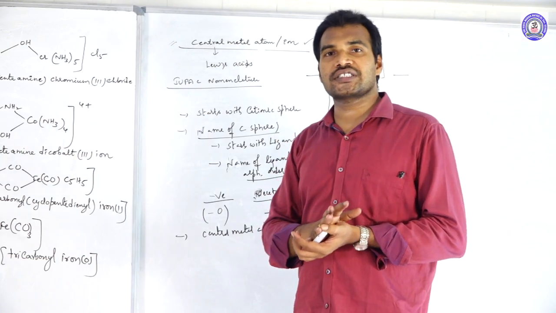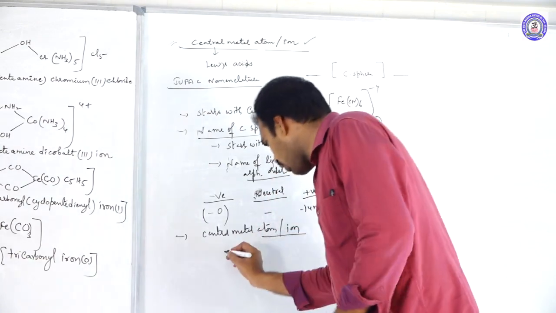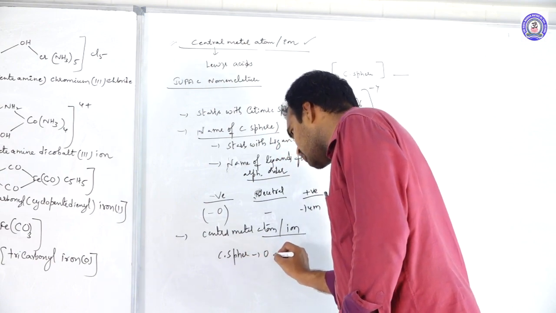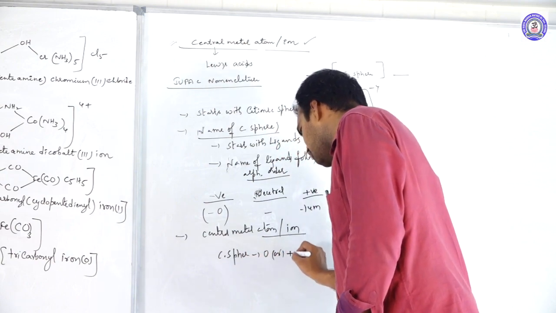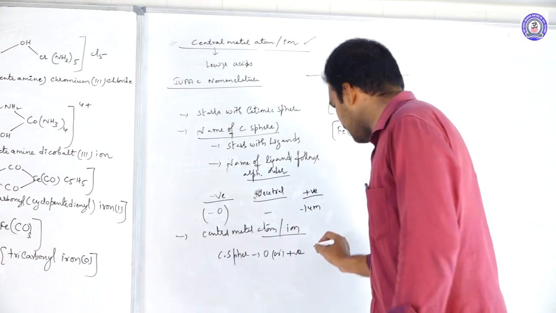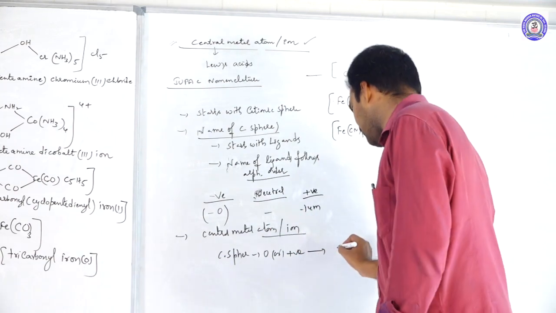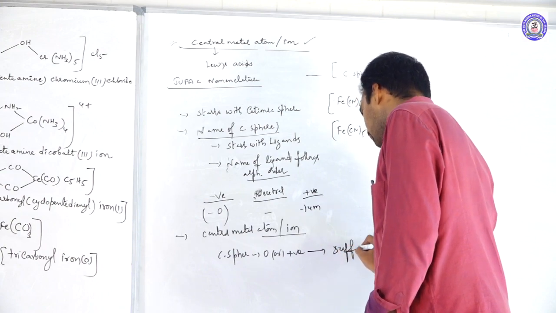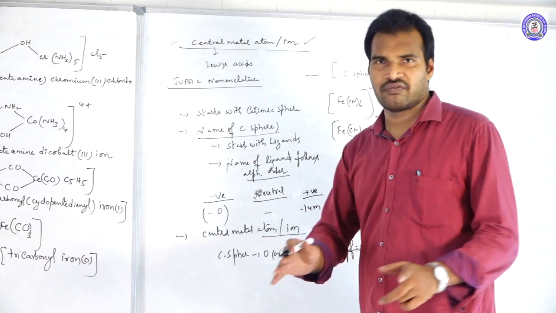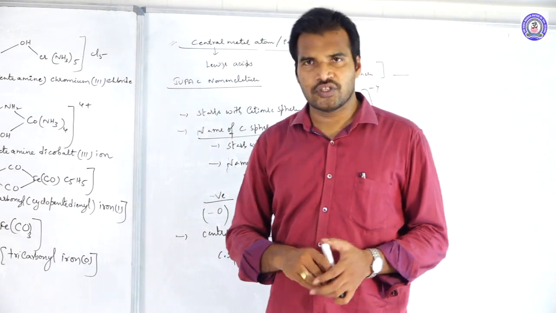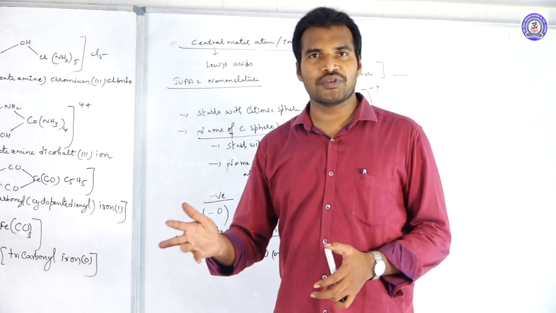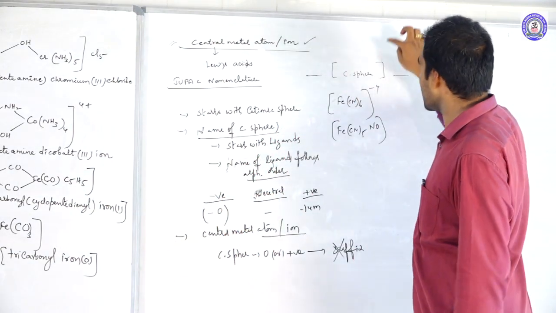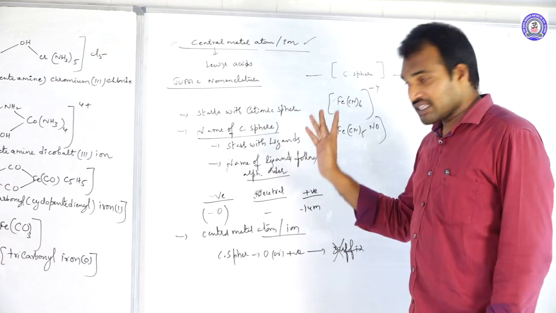If the coordination sphere has zero charge or positive charge, there is no problem. Just write the name without any suffix. For example, iron, you just write iron. Chromium, chromium, like that, when the sphere has zero charge or positive charge.